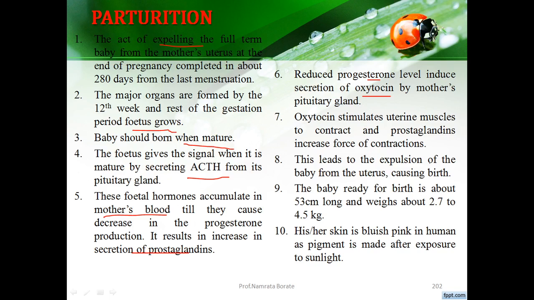This leads to the expulsion of the baby from the uterus, causing the birth. The baby is ready for birth. It is near about 53 centimeters long and its weight is near about 2.7 to 4.5 kg. The skin is bluish pink. In humans, the pigment is made after exposure to sunlight.